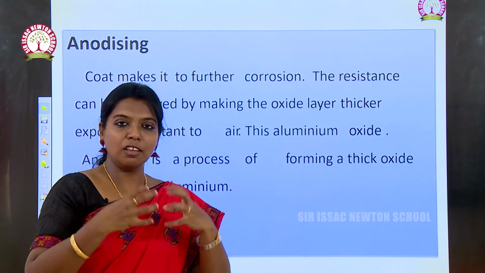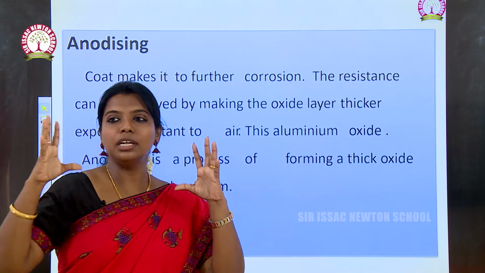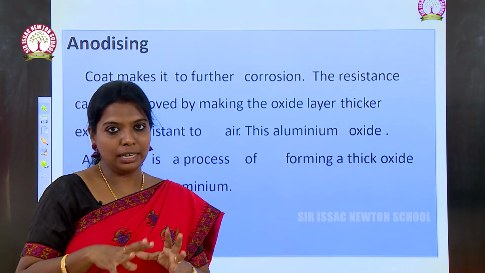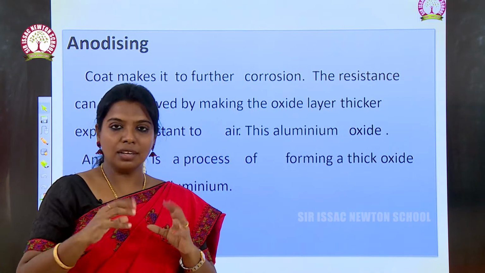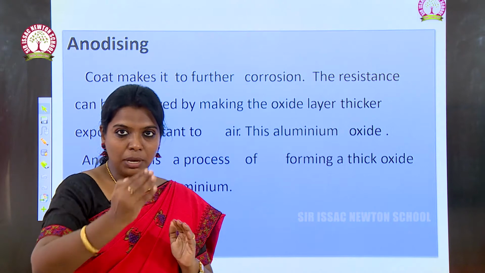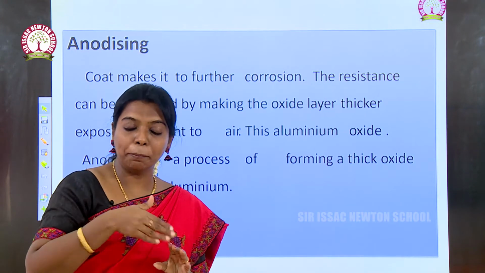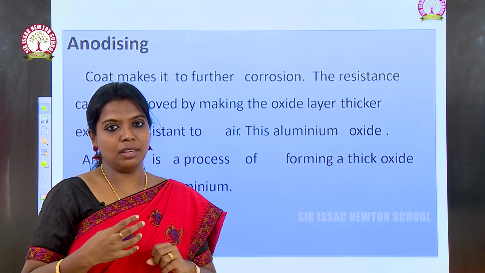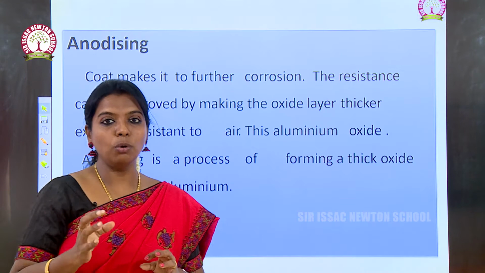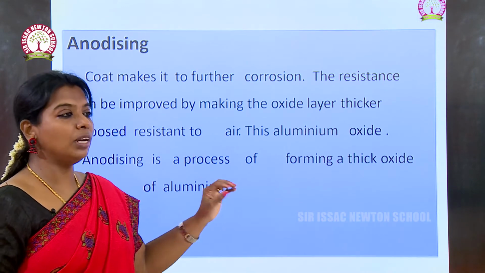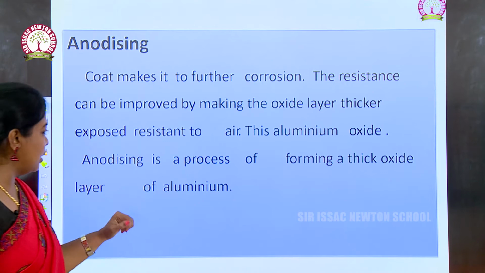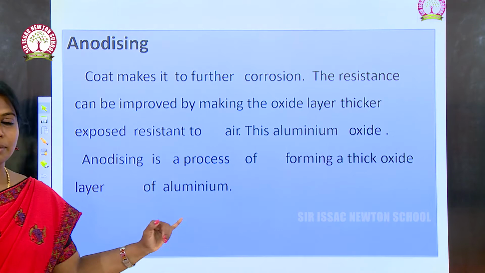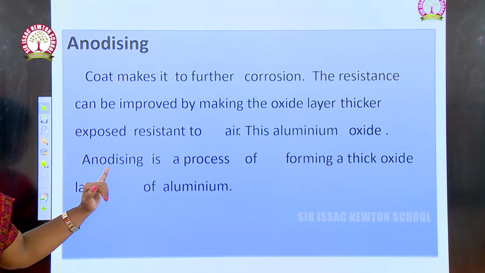When it is exposed to oxygen, the moisture in the atmosphere makes the iron form a brown layer. You have seen that; it is called rusting of iron. If a coating is made above the iron, so if we paint the iron block, we can save it from rusting. That important coating is called anodizing. How we anodize the metals is in the next chapter. Anodizing is the process of forming a thick oxide layer on aluminium. Okay, this is the process. What is anodizing?